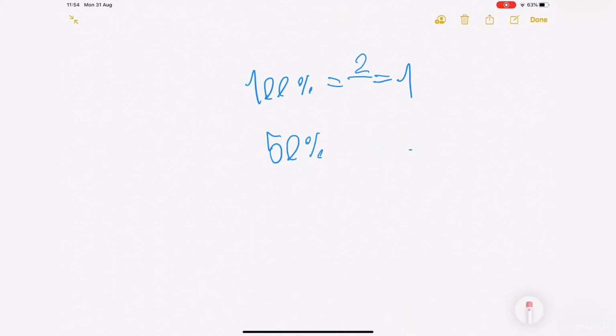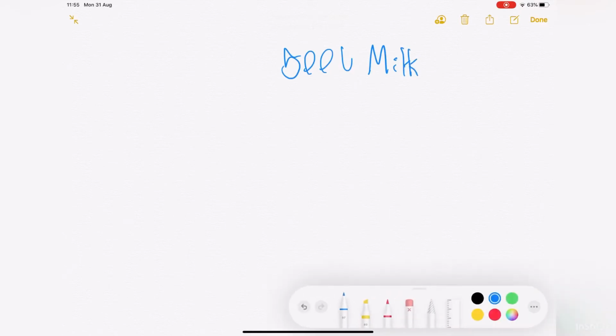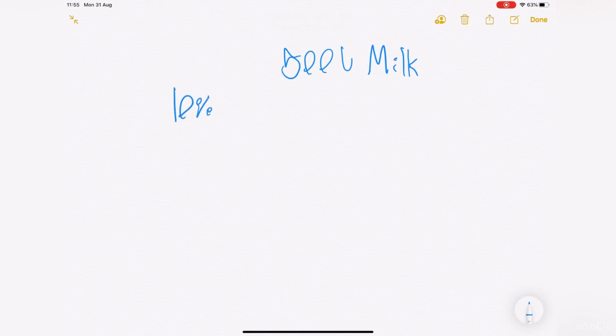Now if there's something like 500 liters of milk in one container, and they ask what's 10% of it. 100%, 10% is just 10 times lesser than 100%, meaning we just have to divide 500 by 10, so it's easy, it's 50 liters.